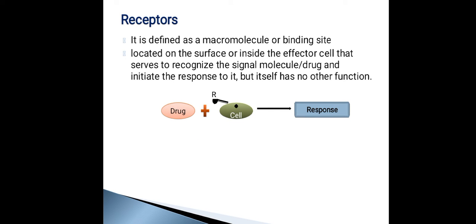Now, what is a receptor? A receptor is a macromolecule or a protein which acts as a binding site for the drug. This binding site can be inside the cell or on the surface of the cell, and it acts as a recognition site for the drug. That is, the receptor present on the surface of the cell or inside the cell recognizes the drug. After they both bind with each other, some processes occur because of which there is a response. But a receptor itself does not have any action. Its only action is to recognize the drug.